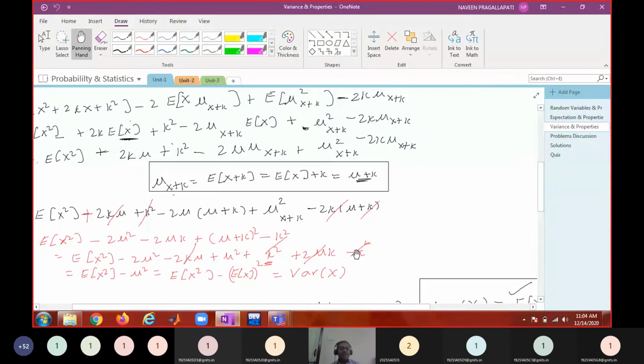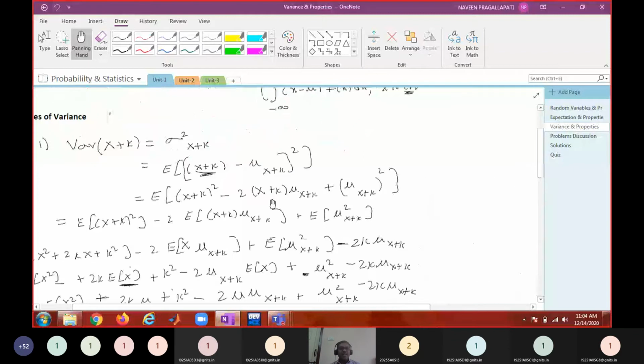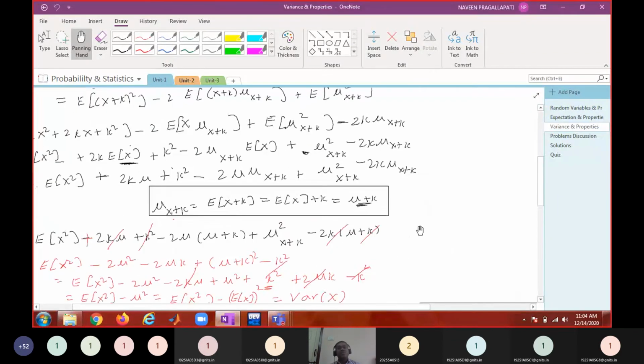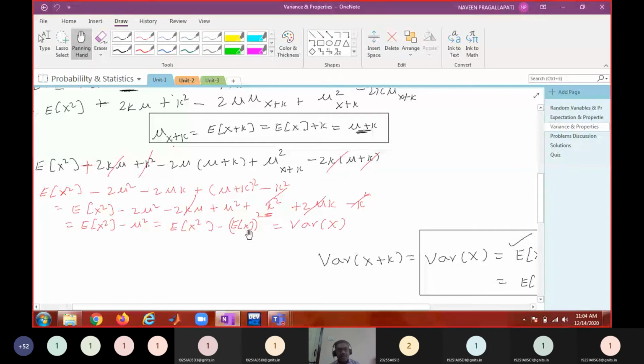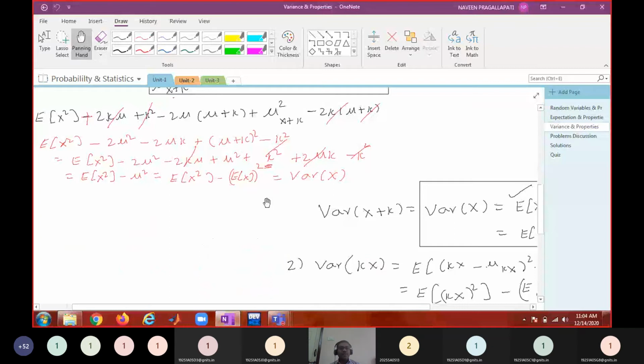Variance of x is E of x square minus (E of x) whole square. See, variance of x equal to E of x square minus (E of x) whole square. This is the formula. This is the definition. If somebody asks you to define variance of a random variable, don't give this. This is the formula for the random variable. Define a variance of a random variable means the way of giving the definition is good. So for doing problems you can use this formula.